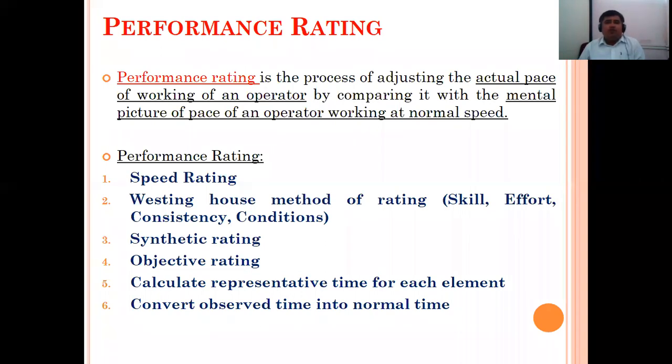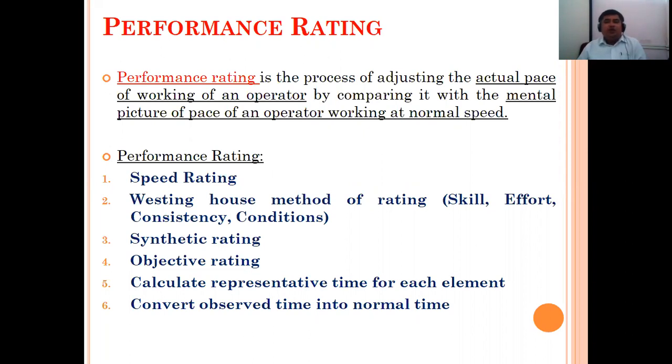Point is performance rating. So what do you mean by performance rating? We are saying that his performance is best, his performance is worst. Many other times in class also we are saying that this student's performance is best, this student's performance is not up to the mark or on an average. How are we giving the rating?